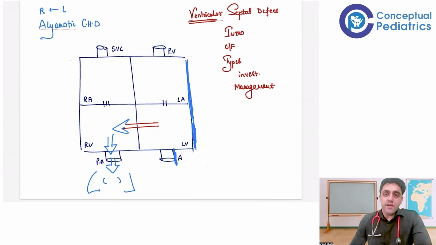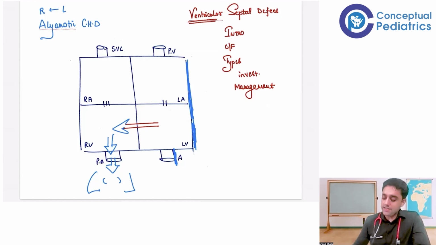I'll repeat again, very importantly: ventricular septal defect, number one, is a left to right shunt because the left side of the heart has a higher pressure. Secondly, VSD is an acyanotic congenital heart disease because, as we have spoken, when the blood is going to the lungs, the function of the lungs is purification and oxygenation. So naturally, it is an acyanotic congenital heart disease.